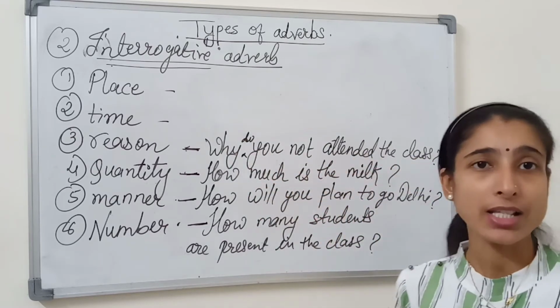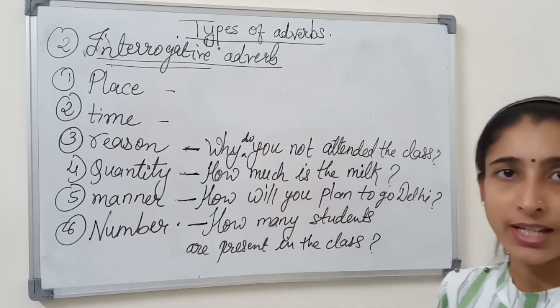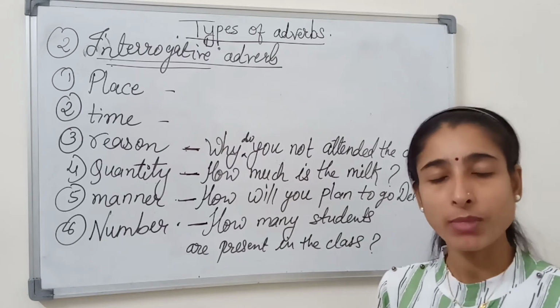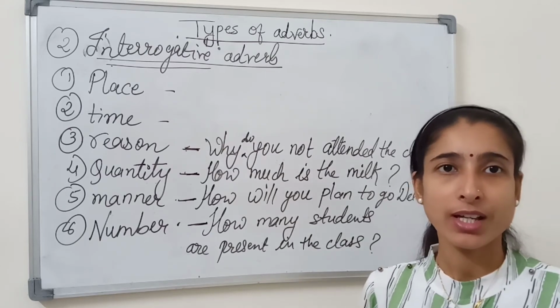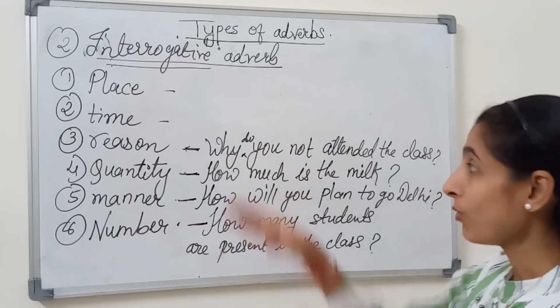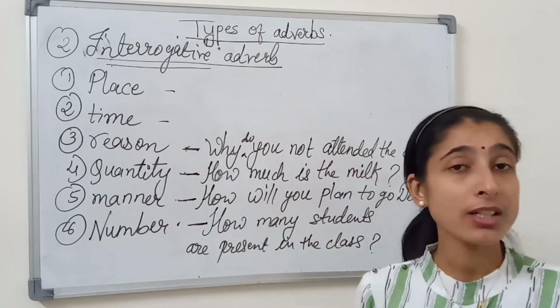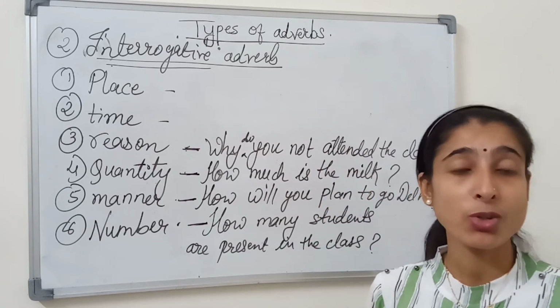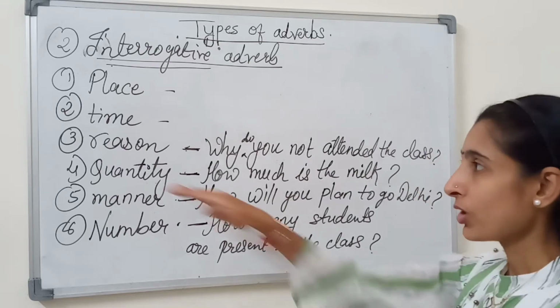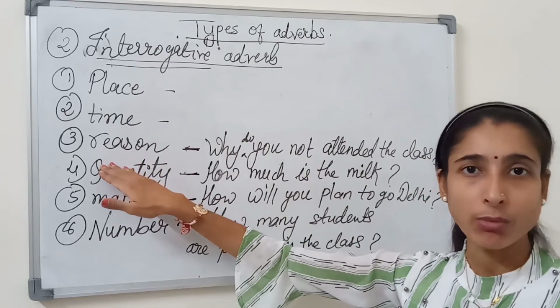As a teacher, we almost always ask the students this when they come late in the class. We always ask, why did you not attend the class earlier? So in this question we are asking the reason from the particular student. So this was the example of adverb of reason.